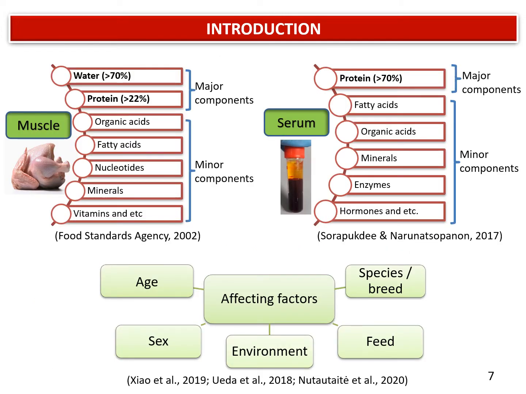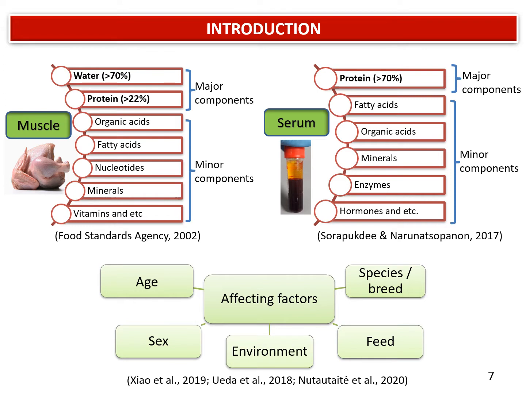This slide shows the major and minor components in pectoralis major and serum of chicken based on the literature. These metabolites are potentially expected to be identified in a metabolomic study of both matrices. As shown in the slide, the major components of muscle and serum are protein and water, while the minor components in both matrices are organic acids, fatty acids, nucleotides, some minerals, and vitamins.